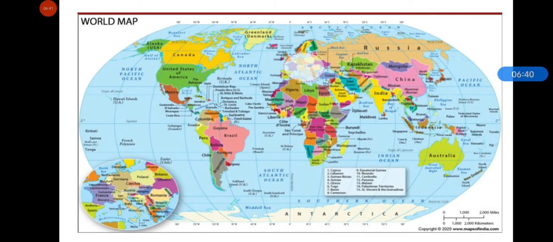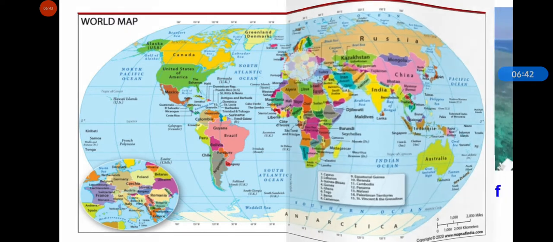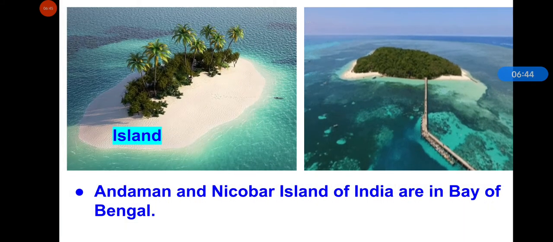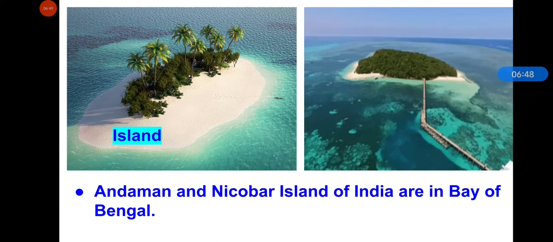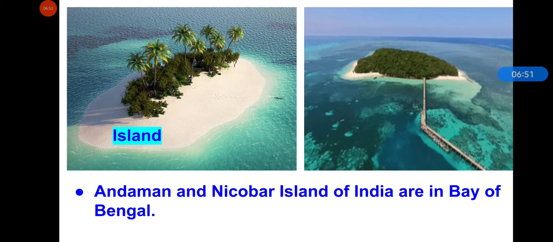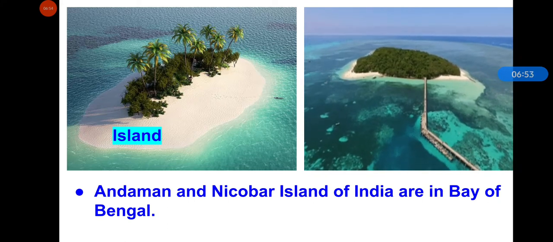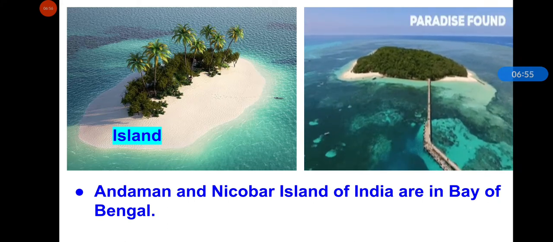Okay, so now you will be able to explain island. Island is a land that is completely surrounded by water from all sides, and some example of islands are Andaman and Nicobar Island of India in Bay of Bengal.